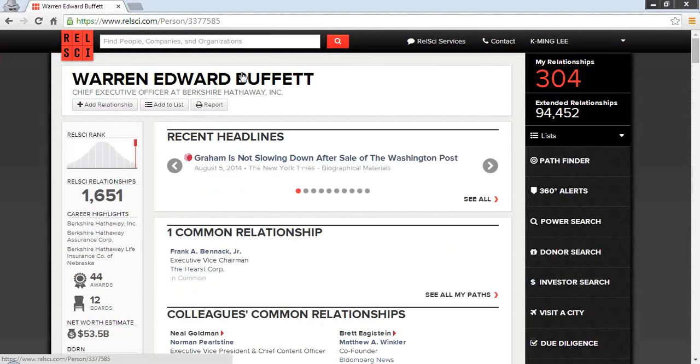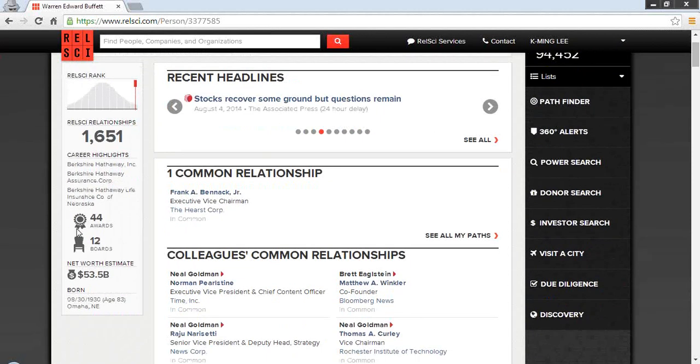The first thing you will see is if there's any recent news on this person on this top banner. I can scroll here to the right or to the left using these arrows, and for any article I'm interested in reading a bit more on, I can click in and read it in full. To the left, you'll see the number of people we believe Warren has access to, so 1651, as well as some brief highlights on him. So he's won 44 awards, sits on 12 boards, and here's his net worth estimate of $43 billion.